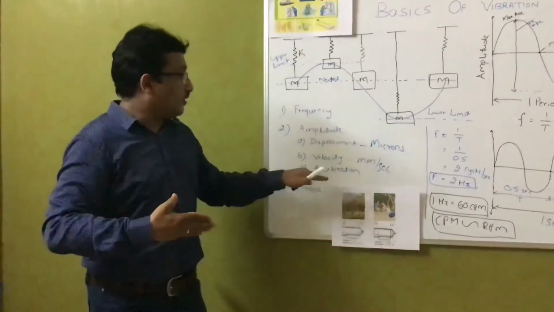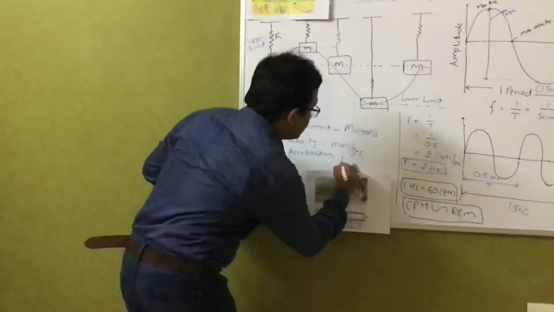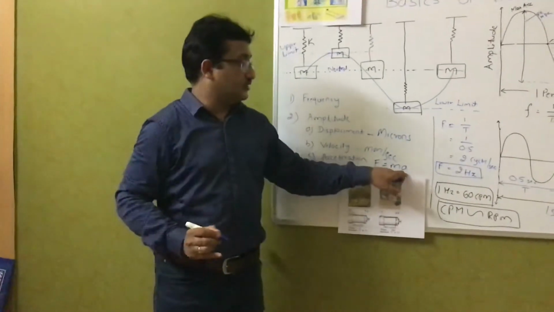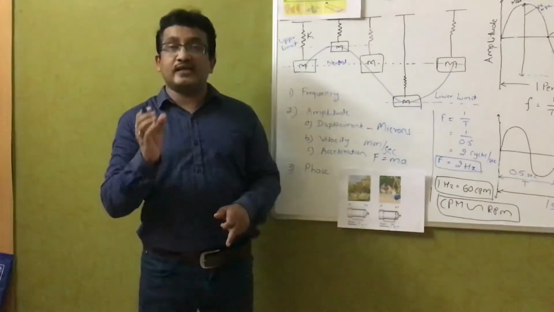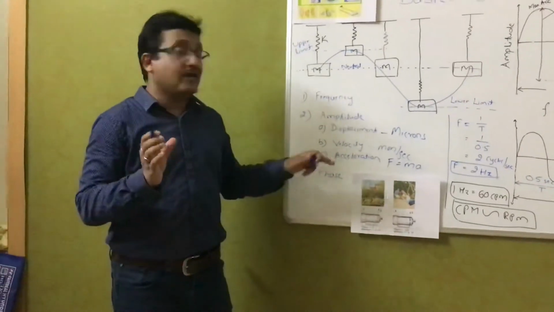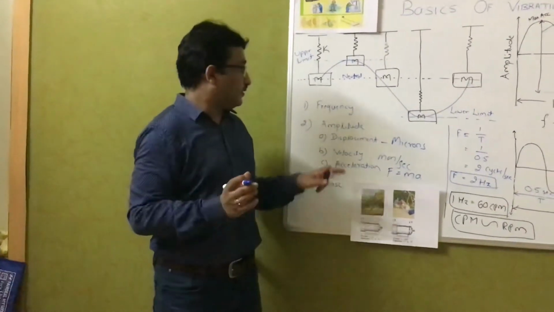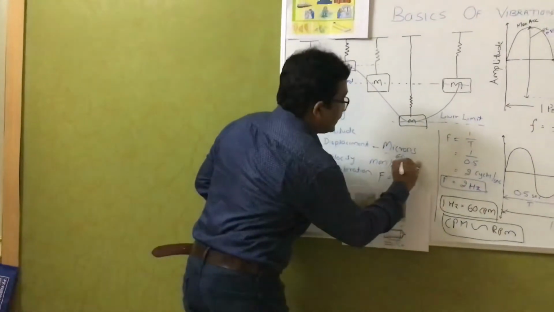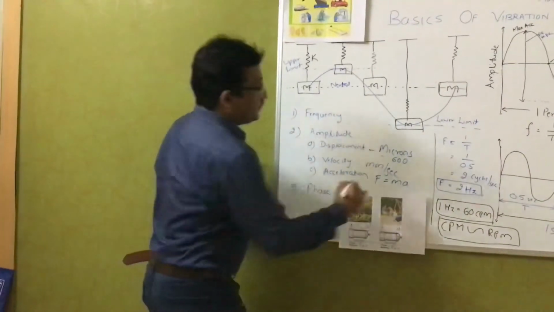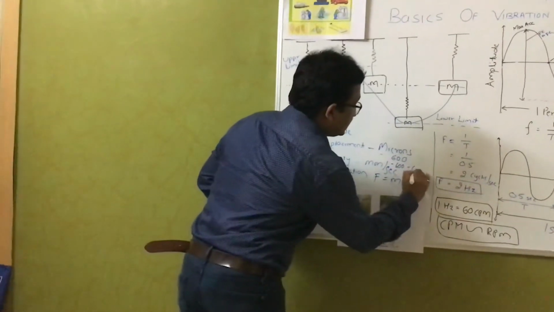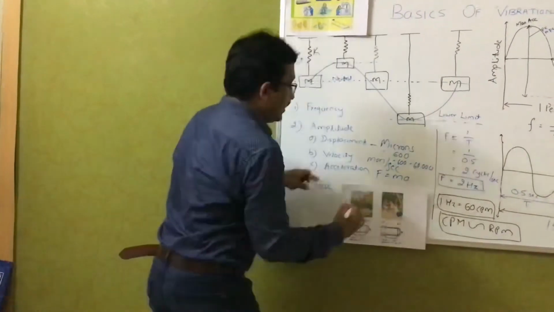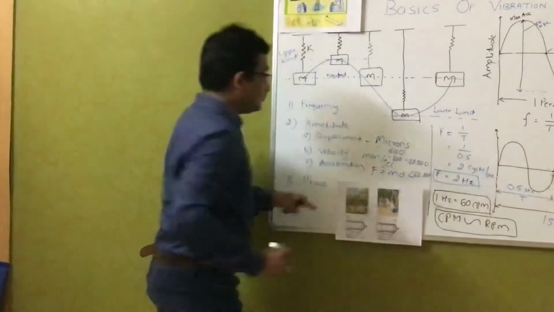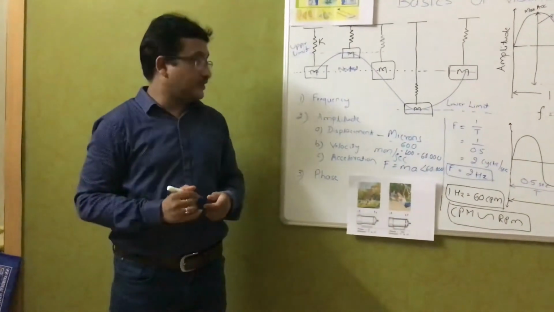Okay. Well, then what happens? F is equal to m into a, mass into acceleration. So acceleration is used as a good indicator for the higher RPM machines. Okay. For displacement, we generally use up to 600 RPM, and velocity from 600 to 60,000 RPM, and above 60,000 we use acceleration. Okay.